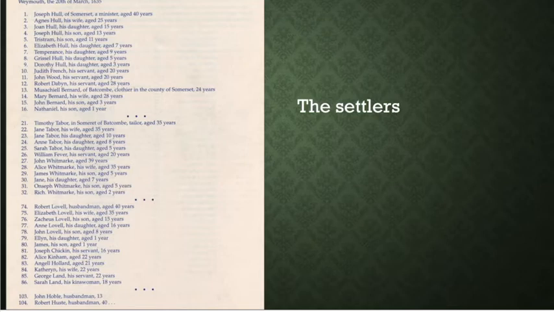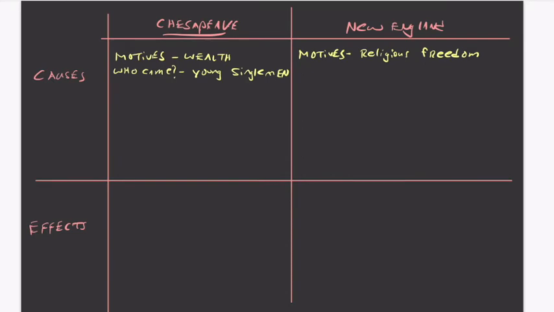They're going to not be looking for wealth. They're looking for religious freedom. And the fact that they are coming as families tells you something different about who came or why that's important. So if we go back to looking at this, we can say who came for New England. These would be family units. So if we jump down, then we can look at, okay, what importance do these two things have? We can look at effects, motives, and who came for the Chesapeake. Young single men looking for wealth.